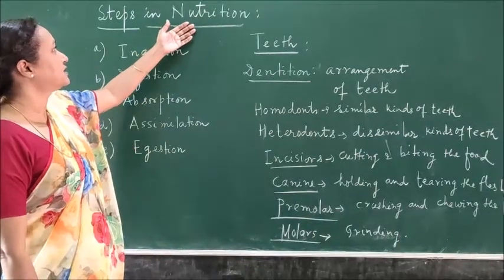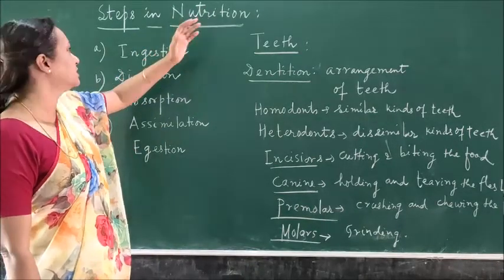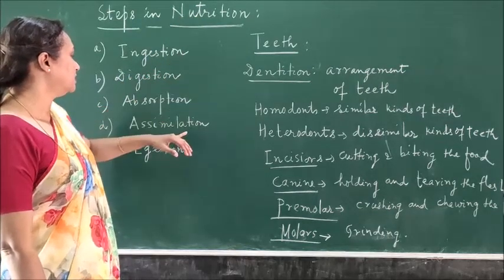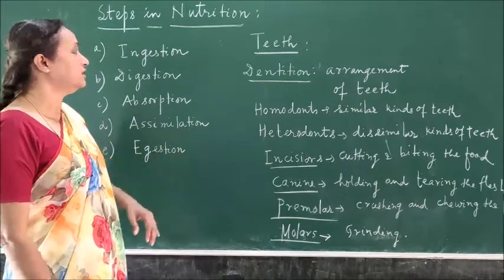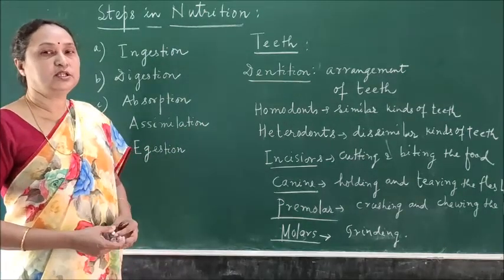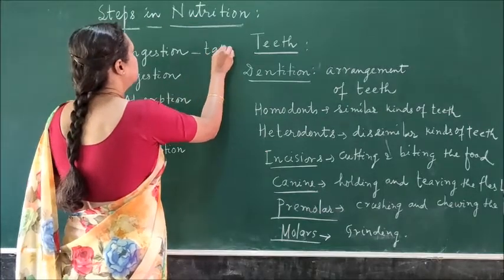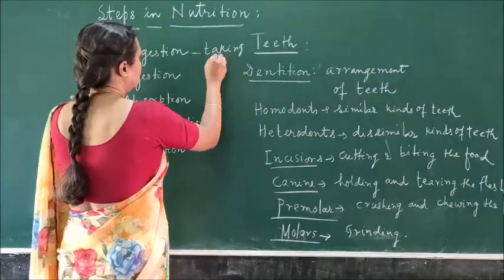So what are the different steps in the process of nutrition? Number one is ingestion, then digestion, absorption, assimilation and egestion. So what is the meaning of ingestion? Ingestion is taking food.